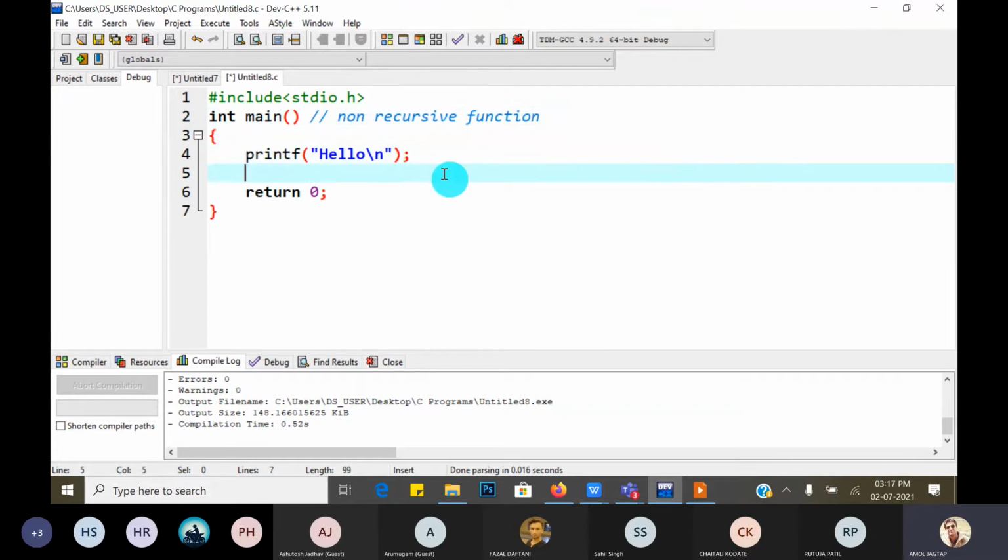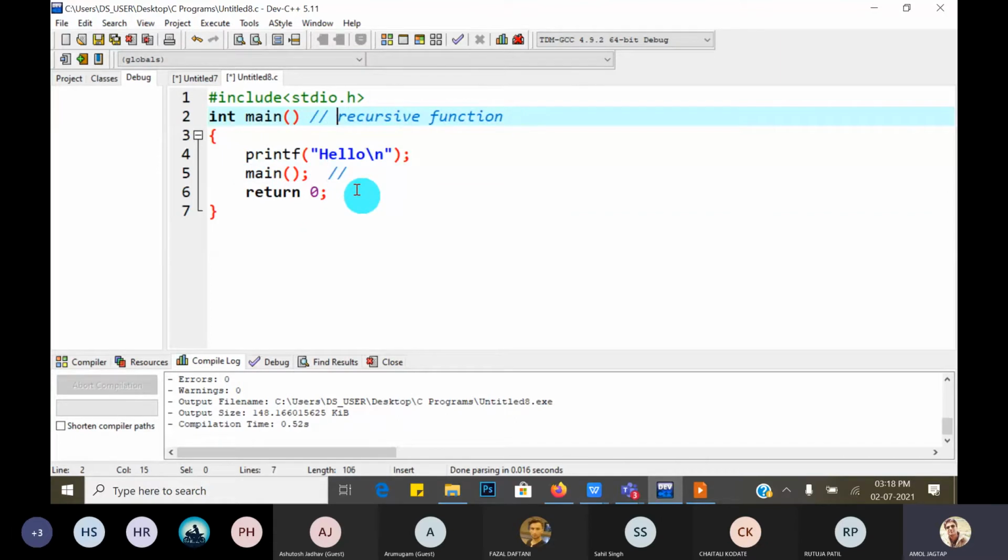But if we call the main function inside the body of main itself, then now main function becomes which type of function? Recursive function. Understood? So when we call a function itself inside the body of that function, then that function becomes a recursive function.